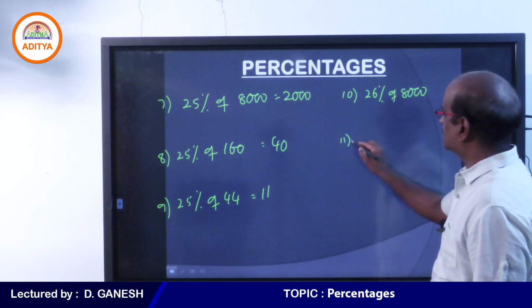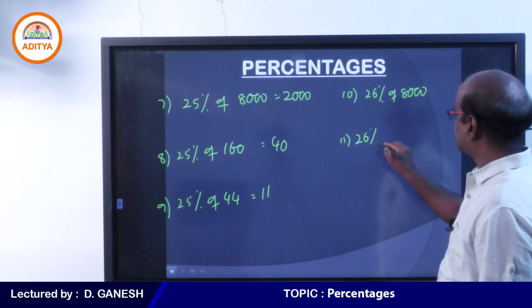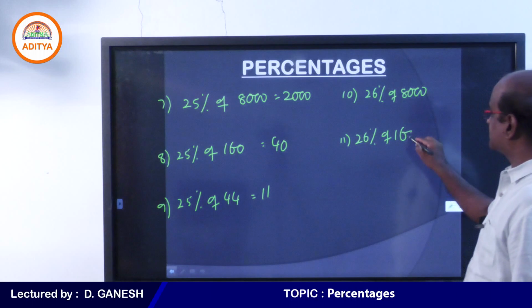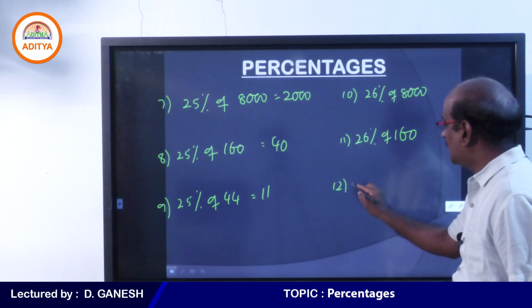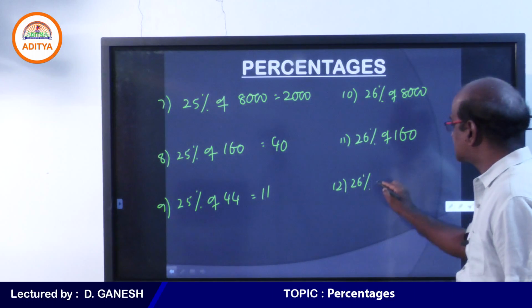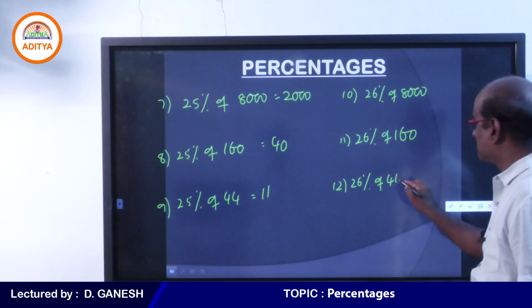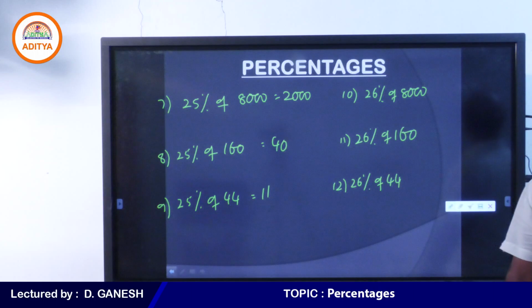Come on. What is 26% of 160? Come on man, yes, you can do this. And what is 26% of 44? Make it fast.